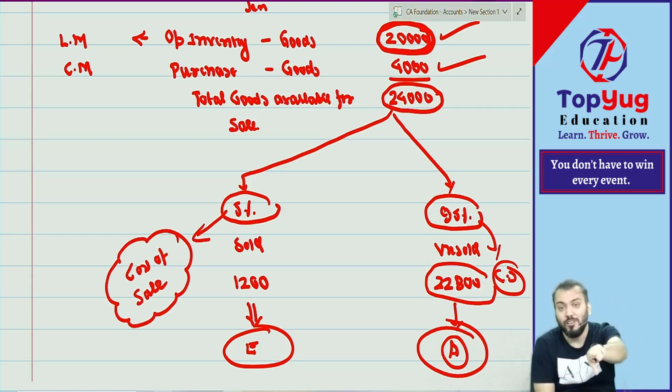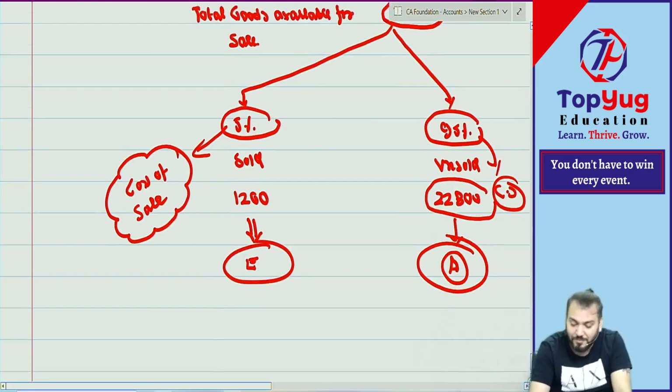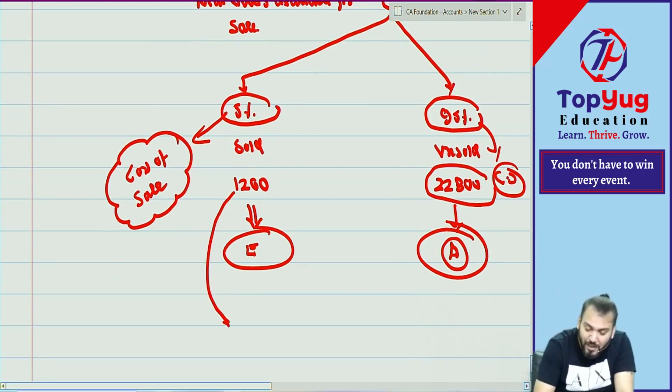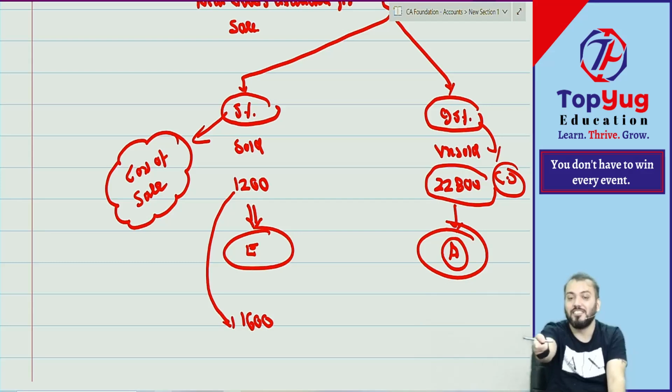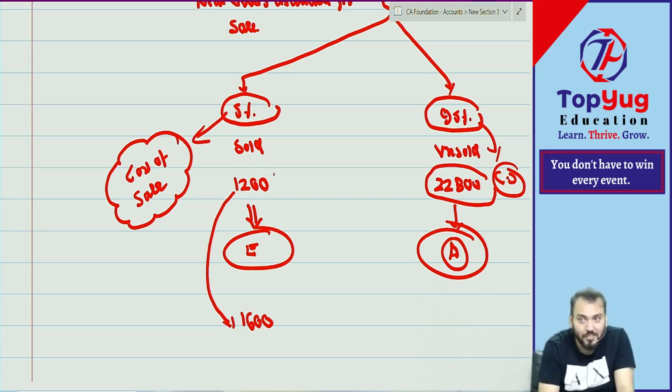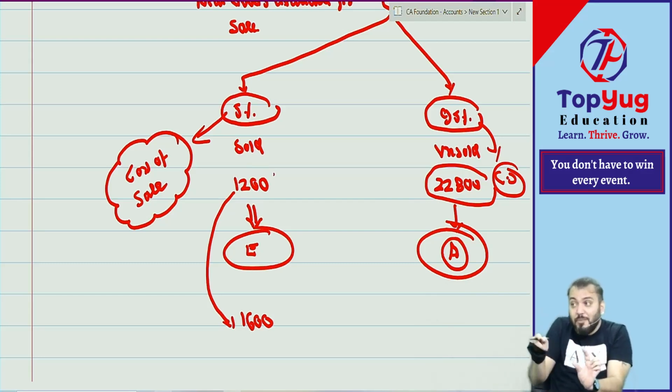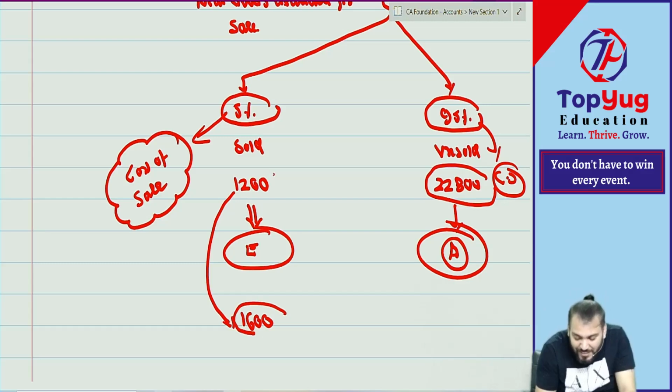How much you have sold? 1600. This was sold during the year. The cost of whatever you have sold is what? What is the sale price? What is the cost price?